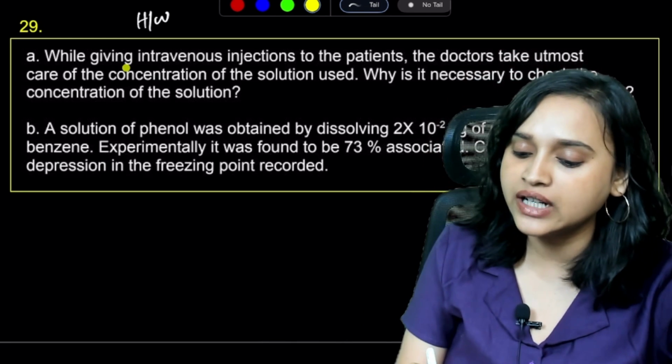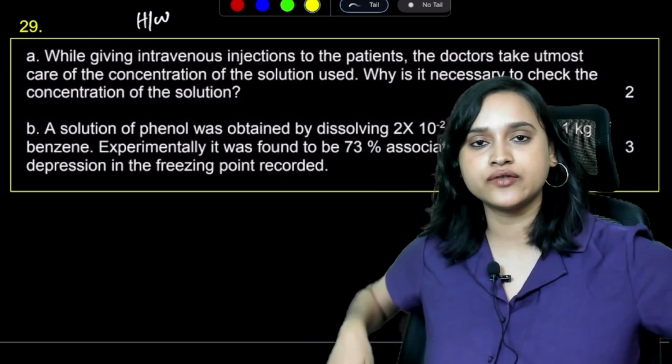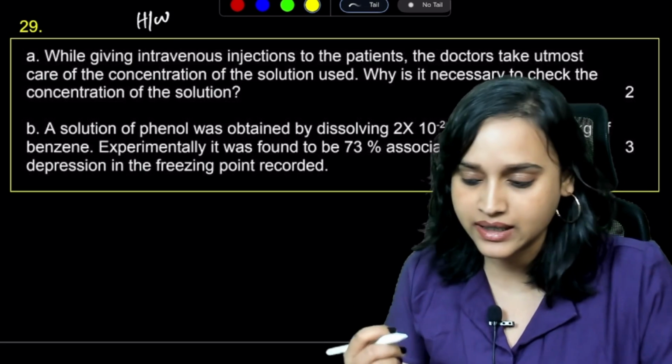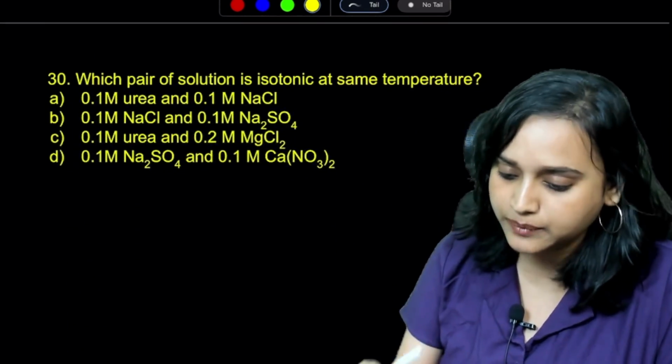While giving intravenous injection to patients, the doctors take utmost care of the concentration of the solution used. Why is it necessary to check the concentration of the solution? Very, very important. Please take a note of this, okay?